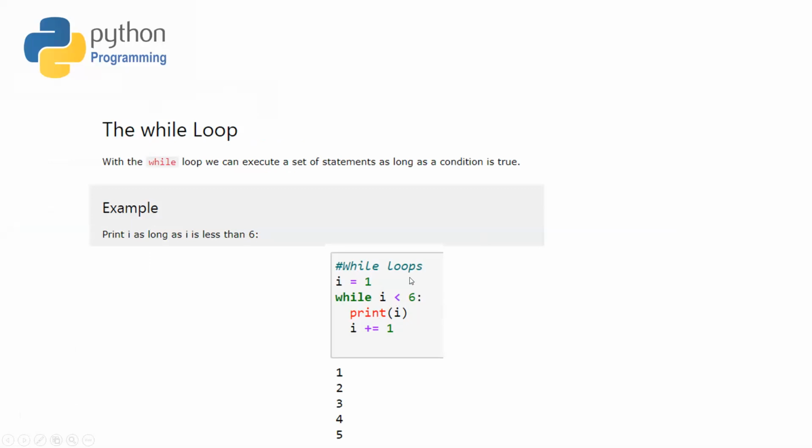holds true. For example, in this piece of code, my loop will continue until I has a value which is less than 6. And again, we have this indentation. So both of these statements, the first one which will print the value of I, and the next one which will increment the I, are part of the loop. And that is specified because both of them have the same spacing inside the while loop.